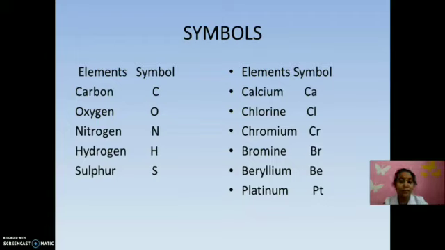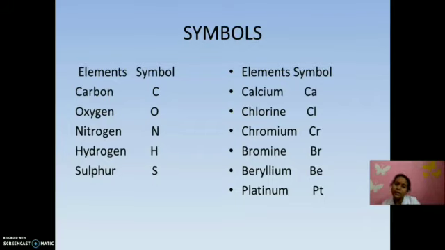For chromium, also the H is silent, so it got the symbol Cr. For platinum, we give the stress on the T. That's why platinum got the symbol Pt. So the first letter and the next most prominent letter.